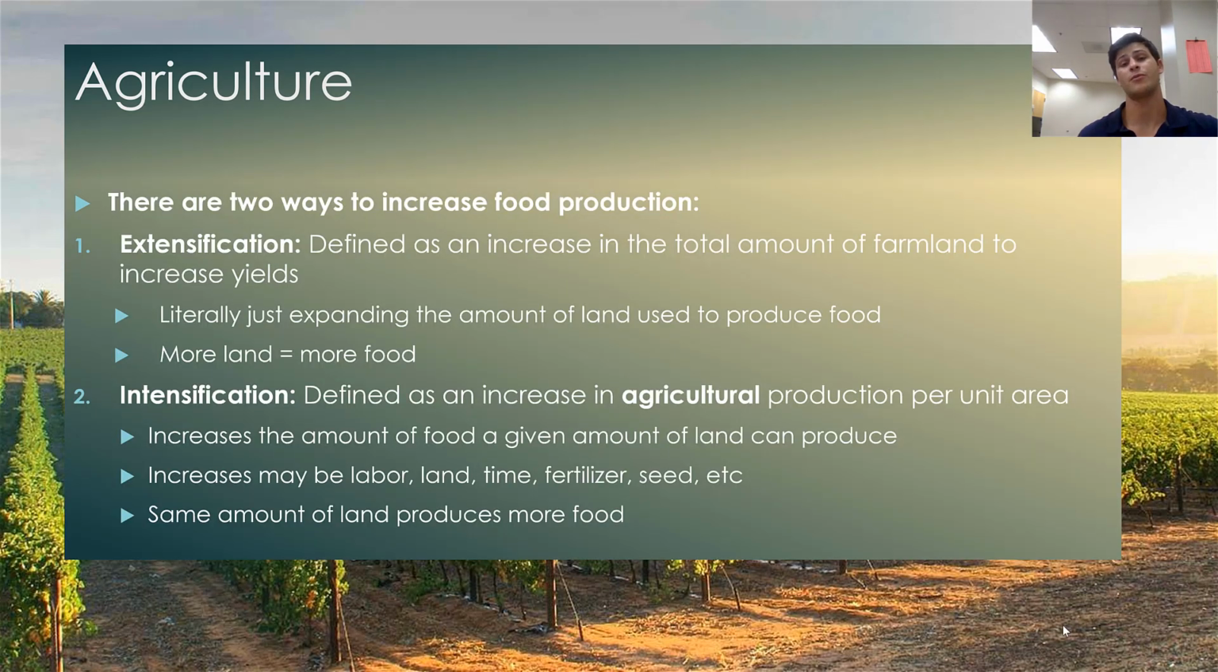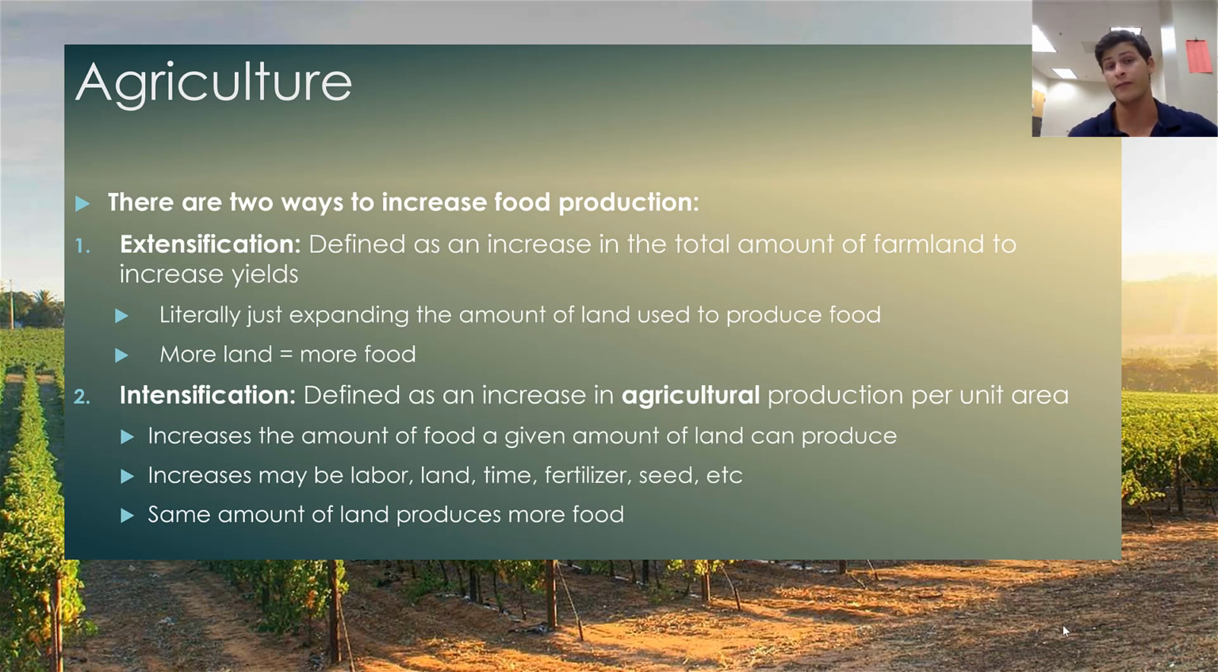Now, recall back in Chapter 6 how our populations are expanding, and historically we've always produced more food than is required to feed the population. We have always made sure that production in agriculture has outpaced human growth and the needs associated with continued population growth. And when we look at agriculture, there are two basic ways to increase food production. The first is extensification, and the second is intensification.